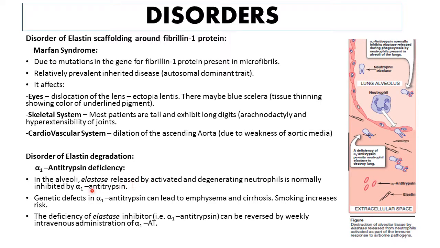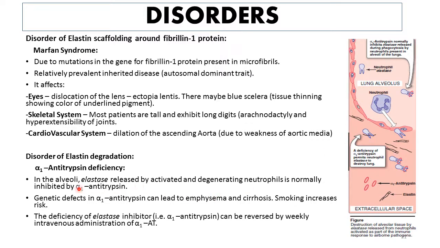Therefore, normally in the alveoli, alpha 1 antitrypsin is present, and this is an enzyme which inhibits the activity of elastase. So normally there is a balance between elastase and alpha 1 antitrypsin activity, which prevents damage to the elastin which is present in alveolar wall. So if alpha 1 antitrypsin is deficient, then in that case elastase would degrade elastin which is present in the alveolar walls. In this way, there will be significant damage to the walls of alveoli, resulting in dilated non-functional alveoli.